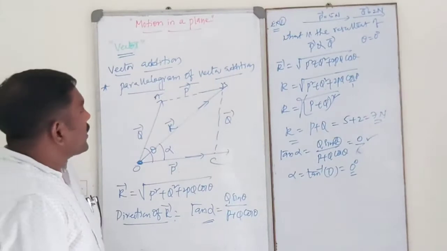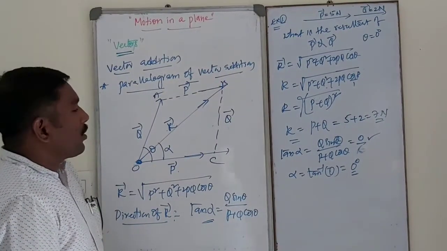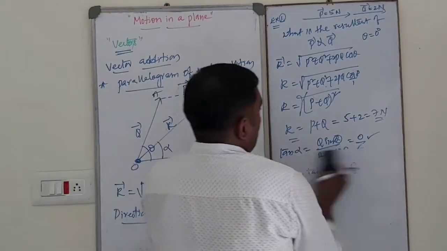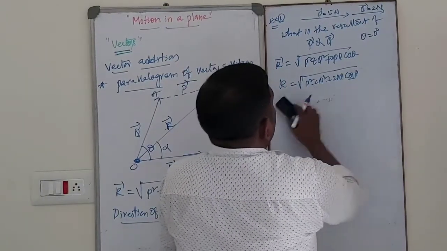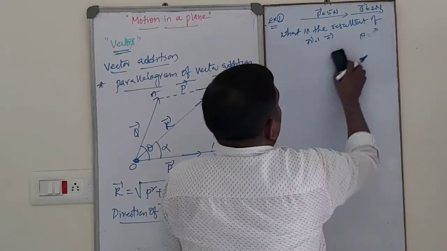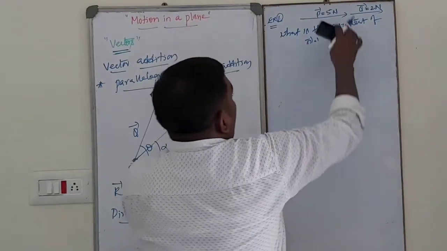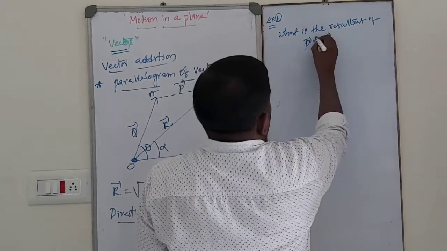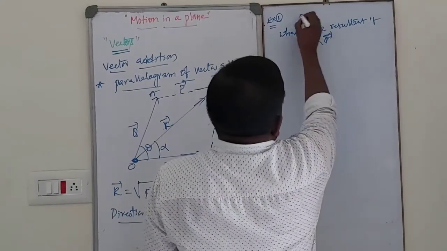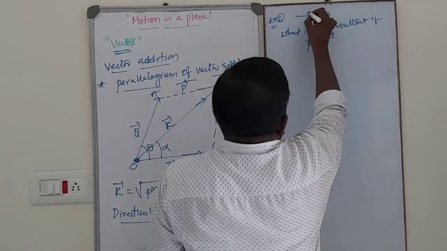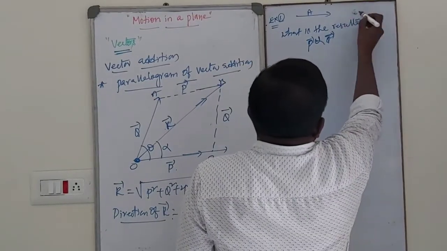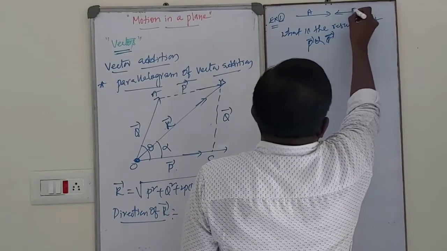So this is the vector addition by using the method of the parallelogram law of vector addition. One more example, I will take one more example. Suppose two vectors are acting in opposite directions. This is the vector A, this is the vector B, like this, acting in the opposite direction.